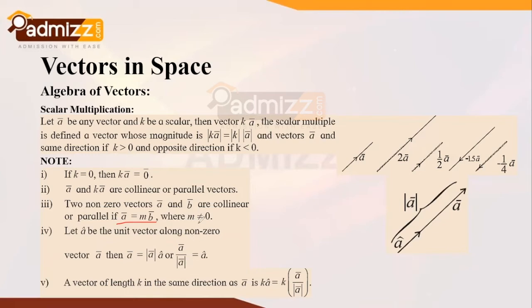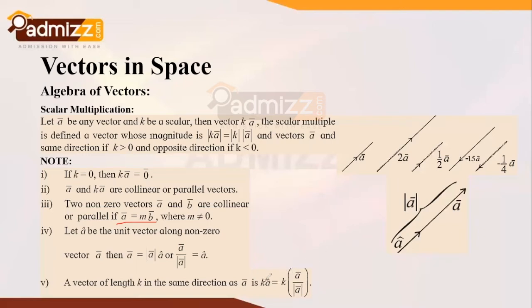So the unit vector is written as the vector upon its magnitude, that gives you the unit vector in that particular vector direction, and that is denoted by this A cap, since A is the vector which we are taking for the study purpose. Now, if a vector is of length k in the same direction as A bar, we write that K A cap is equal to k into A bar upon mod A bar.